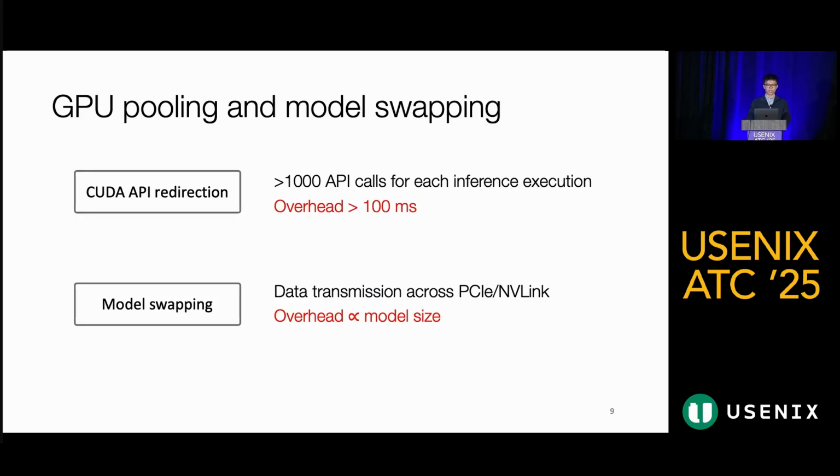We next introduce how Torpor addresses the challenges one by one. The first challenge is API redirection and model swapping, as they can incur high communication and synchronization overhead. For example, a single inference request may involve thousands of CUDA API calls, which takes over 100 milliseconds for API forwarding and synchronization. And loading the model from host to GPUs or between GPUs can also incur significant overhead, which is proportional to the model size.